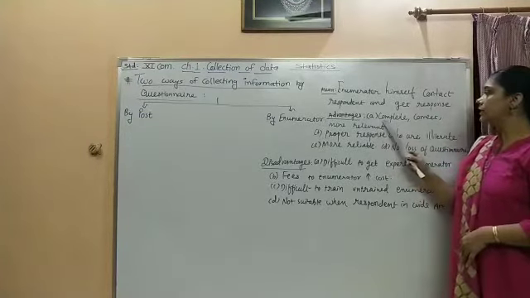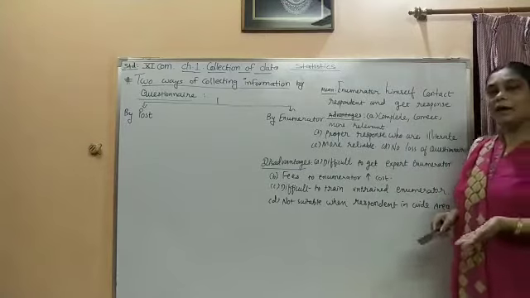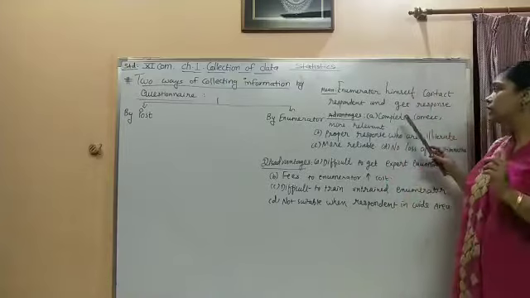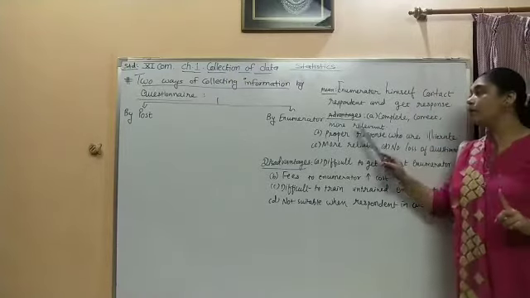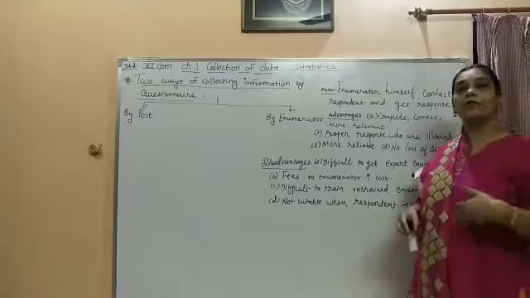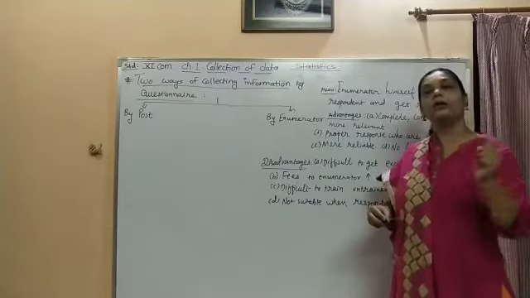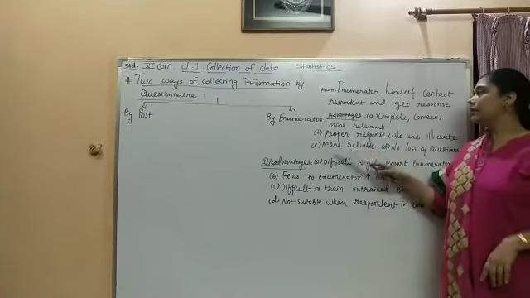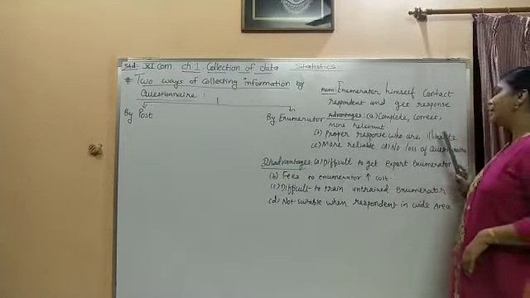Advantages. The first one is, by doing this method, I will get as enumerator the complete, correct and more relevant information from you, because I am standing in front of you and you are giving me the response or you are writing the answers. Number 2, there is a proper response from those who are illiterate.